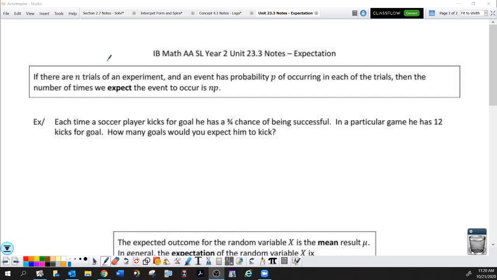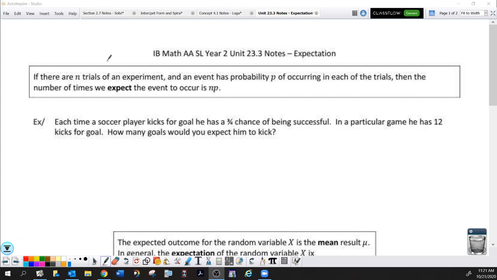I talked about a field goal kicker. Say you have a 90% chance of kicking it through the goalposts, and you kick 100 kicks. You expect 90 of them to go through, because that's 0.9 times 100. It's just n times p, the number of trials times the probability. So you would think expectation should be really, really easy, right?